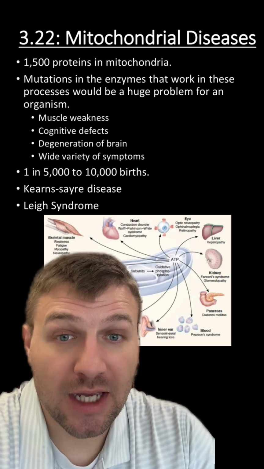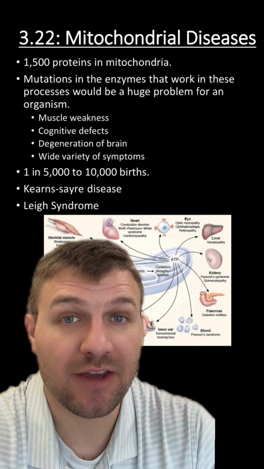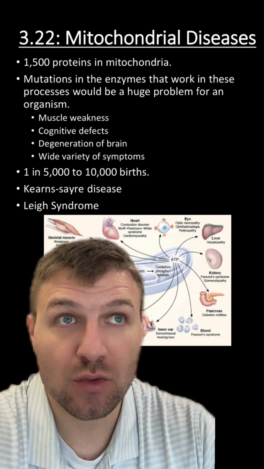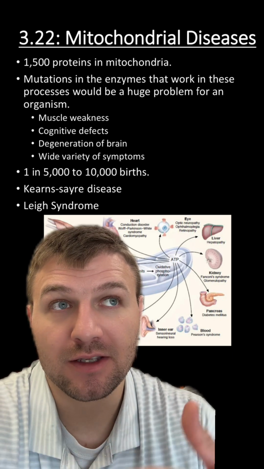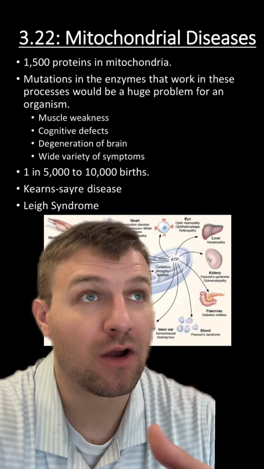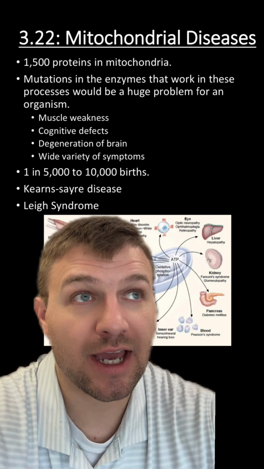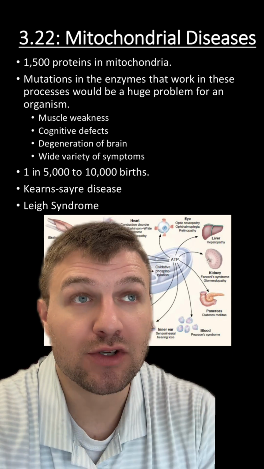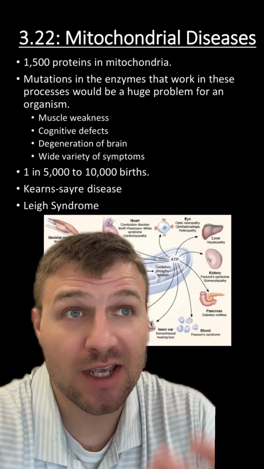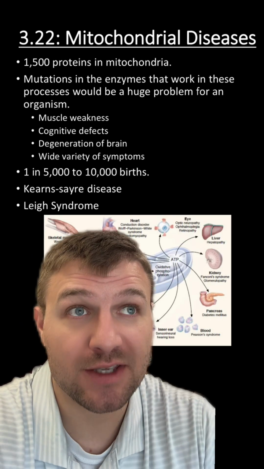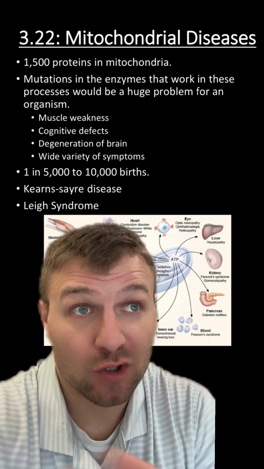This is, again, because this is the site of cellular respiration. This is where ATP is produced. If we don't have enough ATP for other things to do work, nothing else can really get done. It would be like if a country goes without power, maybe all their power plants shut down. Nothing's going to get done because everything relies on that electricity, that energy, to do their work. So again, the reason why I like to cover this material here at the end is just to show the importance of all of these enzymes and these pathways, and the importance that each enzyme works effectively or correctly during cellular respiration.